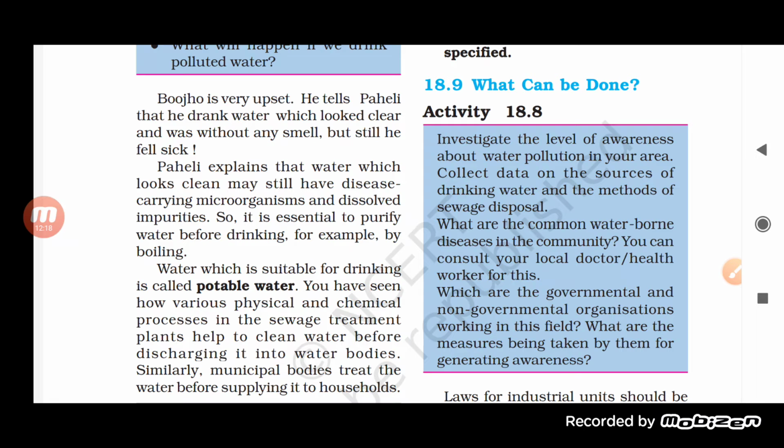You know that there are two pipes. One is coming to our houses, and the other takes all the waste material from our house. So we must collect data on both the source of drinking water and the method of sewage disposal.